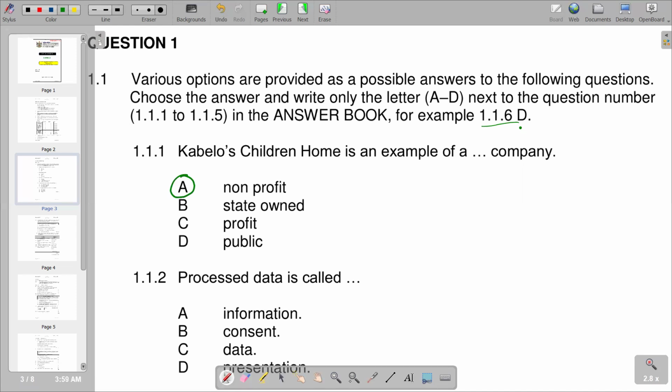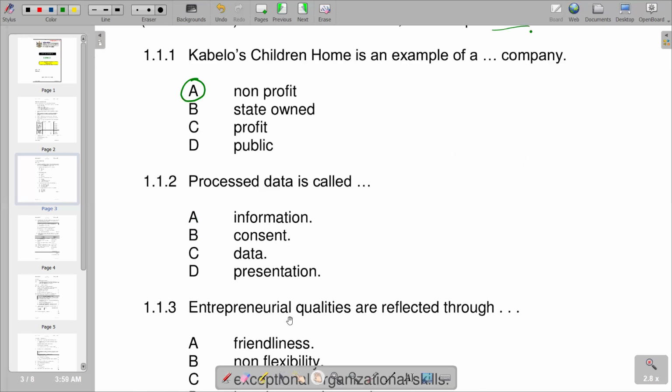Then 1.1.2, processed data is called, and you know that processed data, we call it information. So A is our correct answer, which is information.